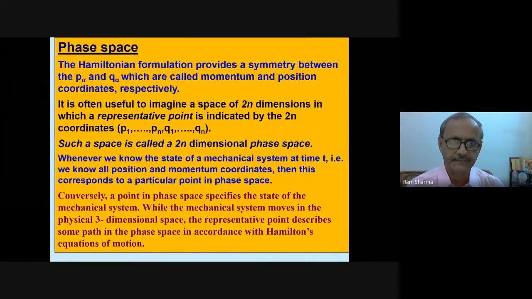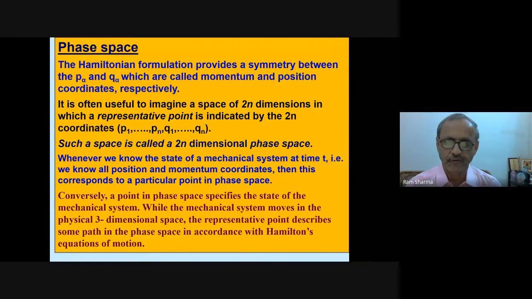Phase space. The Hamiltonian formulation provides a symmetry between P alpha and Q alpha, which are called momentum and position coordinates respectively. It is often useful to imagine a space of 2n dimensions in which a representative point is indicated by the 2n coordinates P1, P2, ..., Pn, Q1, Q2, ..., Qn.